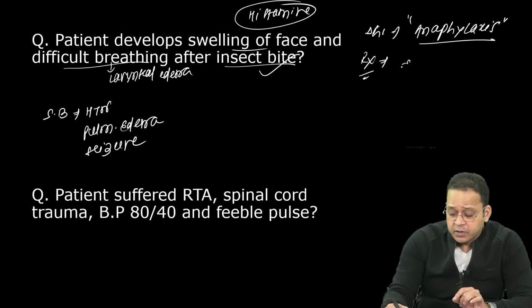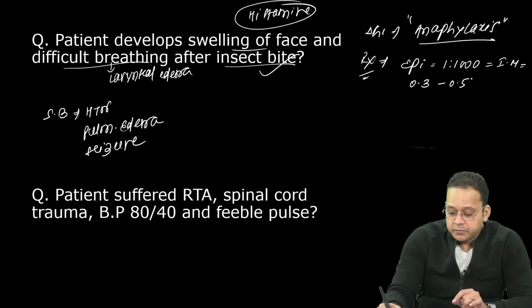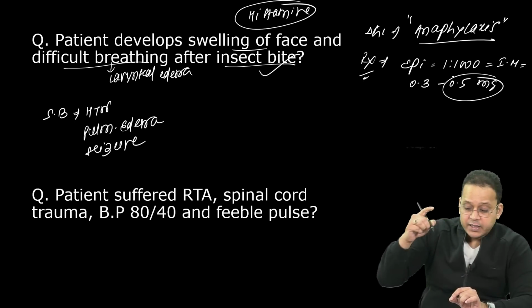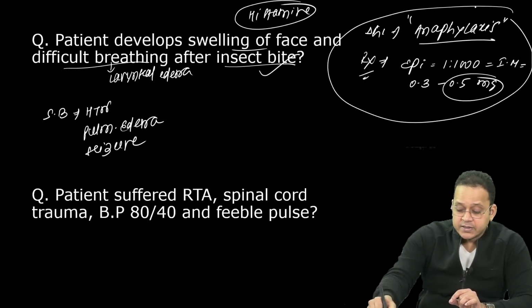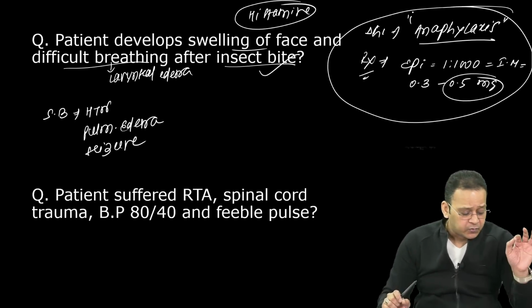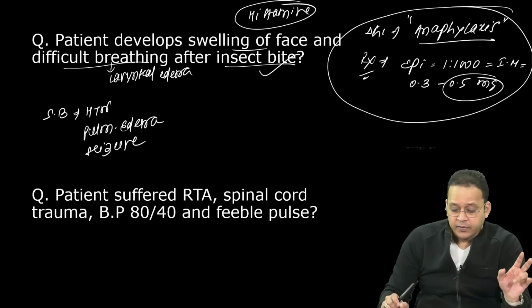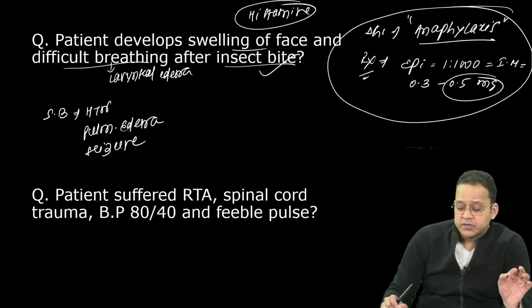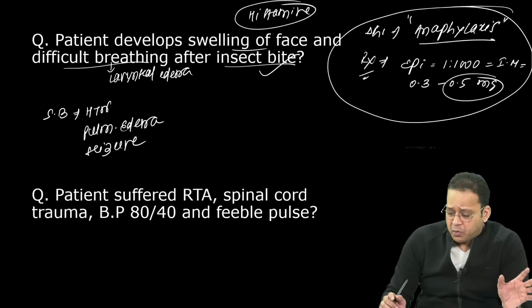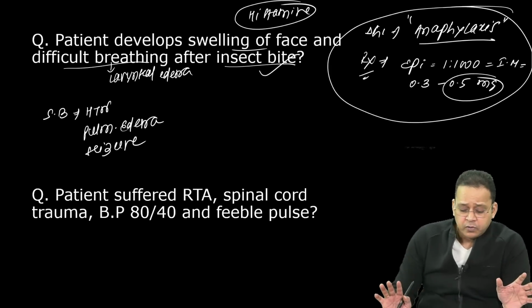For treatment, I'm going to use epinephrine 1:1000, intramuscular route, 0.3 to 0.5 milligrams. If both are in the options, 0.5 milligram would be a better answer. Anaphylaxis is a very important topic and is frequently asked, right? Intramuscular adrenaline 1:1000, 0.3 to 0.5 milligram. If 0.3 and 0.5 are both given, go for 0.5 milligram.